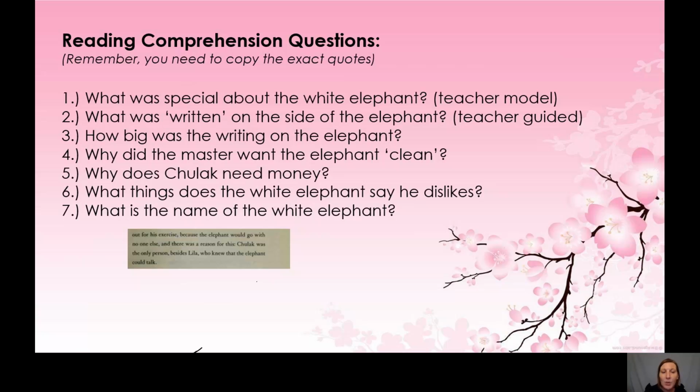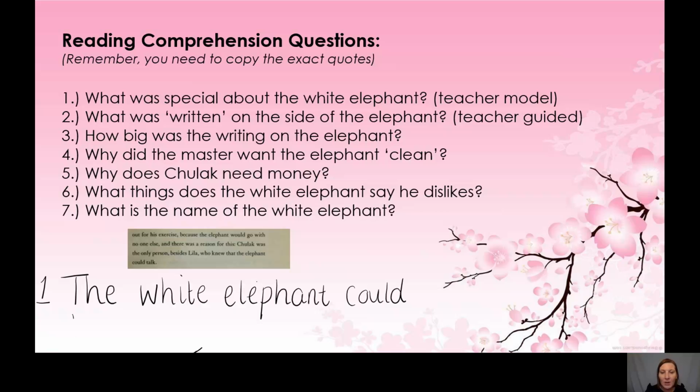Because the elephant would go with no one else, right, I'm on right track, and there was a reason for this. Chulac was the only person besides Lila who knew the elephant could talk. So that's my answer. So my answer for number 1 would be that the elephant would talk.